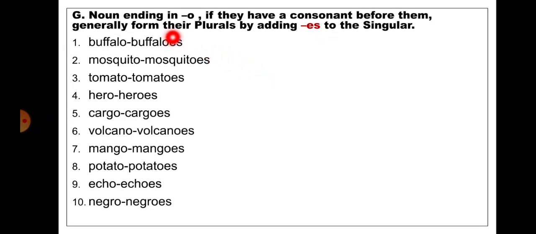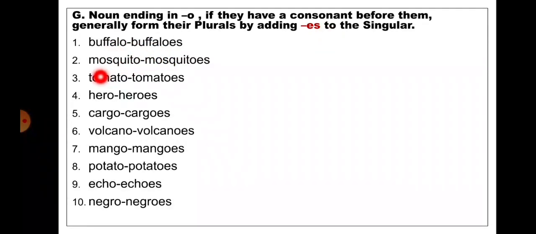Nouns ending in o, and if they have a consonant before them, generally form their plurals by adding es to the singular. Buffalo. So here the word is ending with o and before that it has a consonant l. So by adding es to the singular, it will become plural.